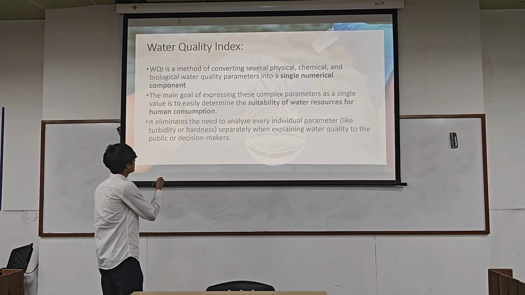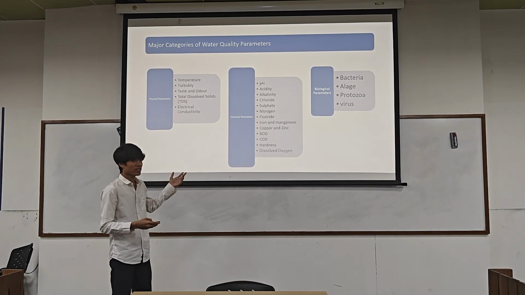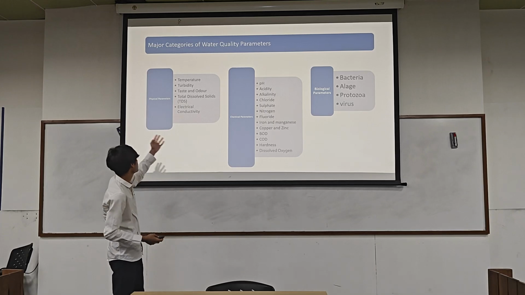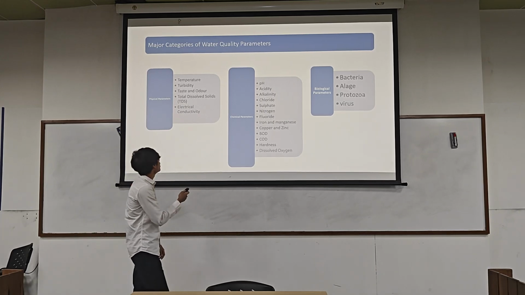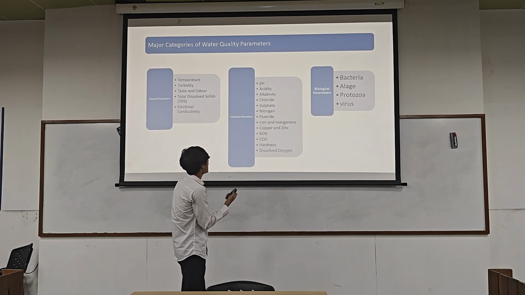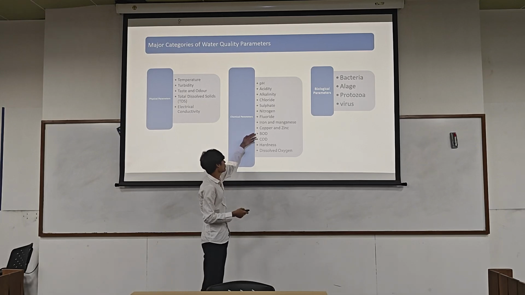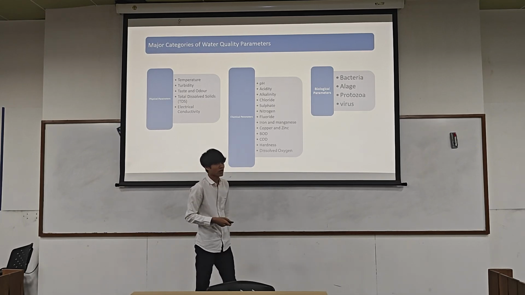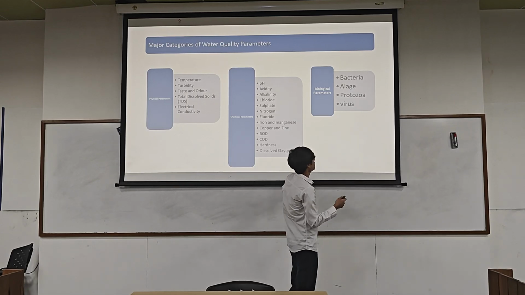Next, the parameters for quality: physical, chemical, and biological. Physical: temperature, turbidity, taste, and odor of water. Chemical: pH, acidity, alkalinity, some ions like chloride and sulfate. Very important are BOD and COD, and dissolved oxygen. And biological parameters: bacteria, algae, protozoa, and viruses.